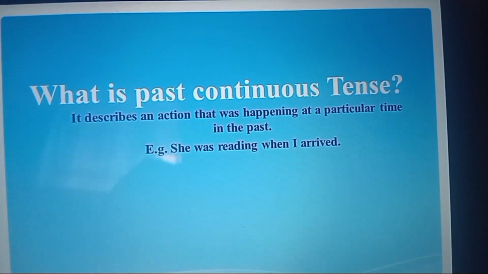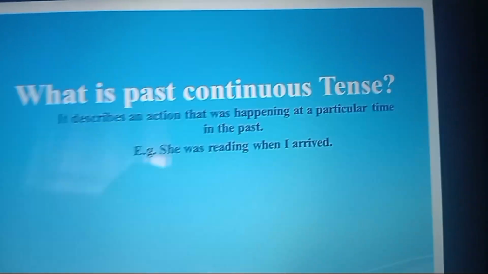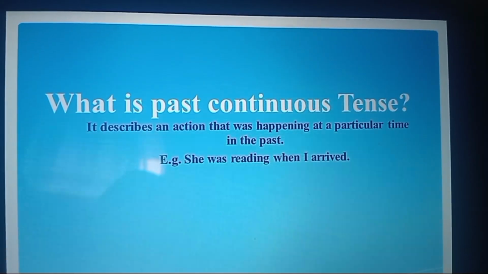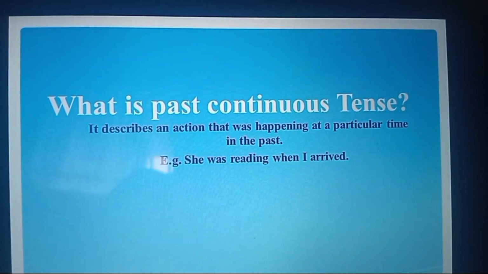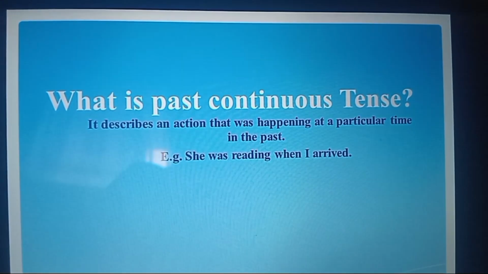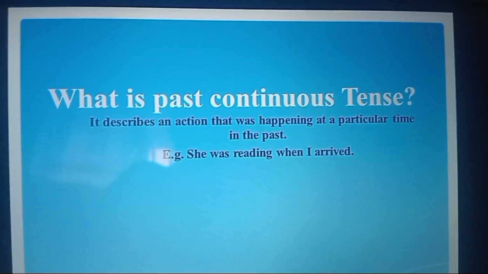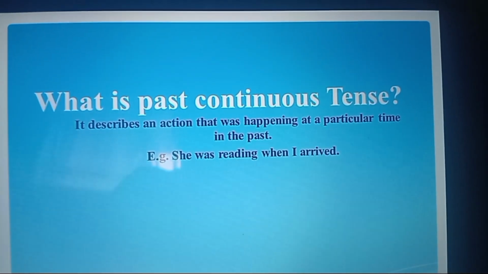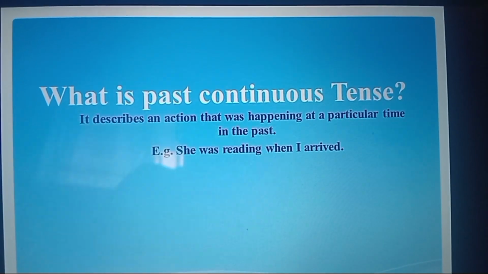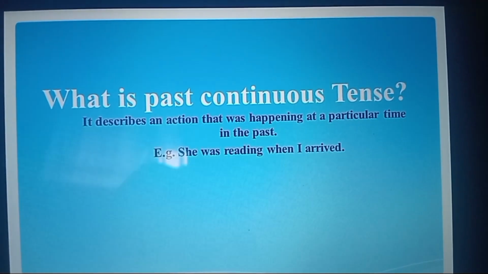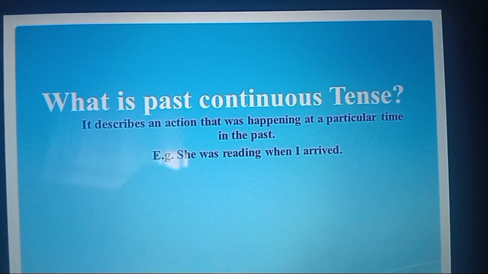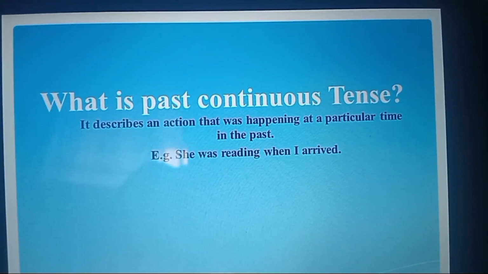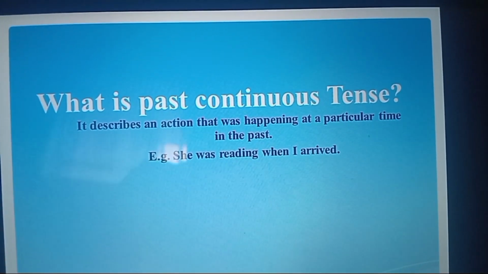For example, she was reading when I arrived. If you look at the sentence, you'll see that the subject is she and there is was. So was goes hand in line with the subject. Reading is the verb, but the verb has ing, showing that this person was reading maybe a book when I arrived.